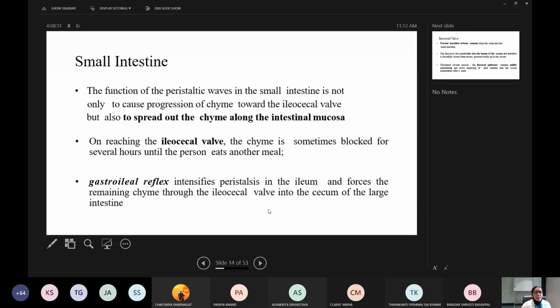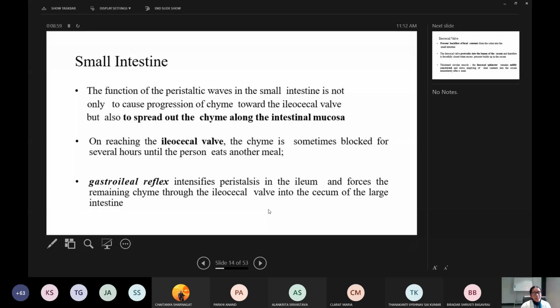The function of the peristaltic wave in the small intestine is not only to cause progression of chyme towards the ileocecal wall, but also to spread out the chyme along the intestinal mucosa. So the peristaltic wave not only has a propulsive function, but it also spreads out the chyme along the intestinal mucosa, so that it helps in absorption.